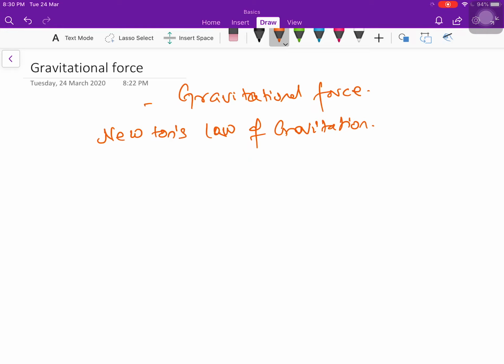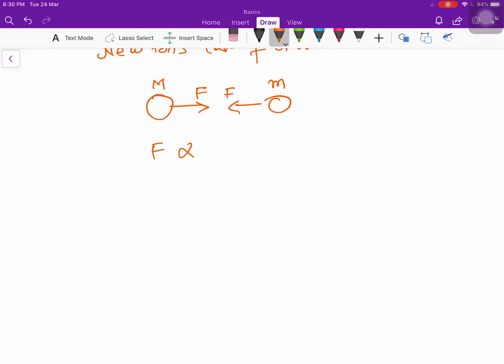Let me start with what this law actually is. This law says that every mass on earth attracts other mass. Say this is mass m, and this is another mass m. Both these masses will attract each other with a force F, and this force of attraction will be proportional to the product of the masses of both the objects. This is multiplication. So this is the mass of the first object, this is the mass of the second object, and it is proportional.